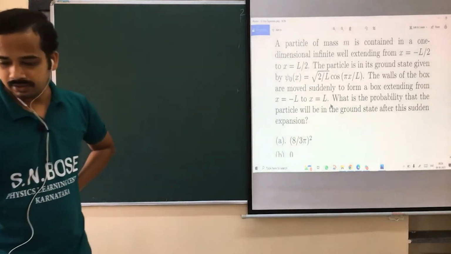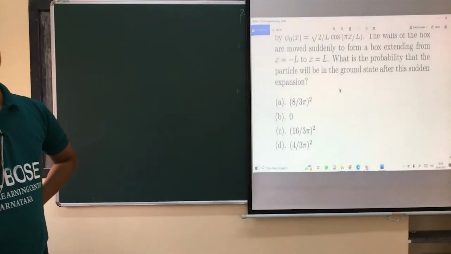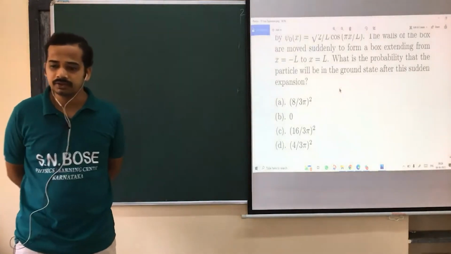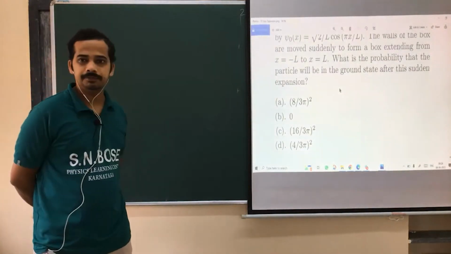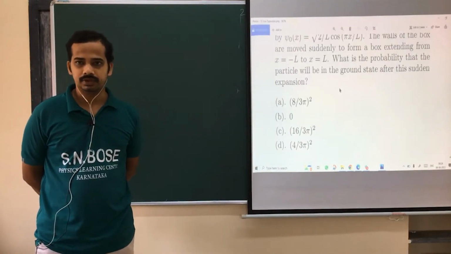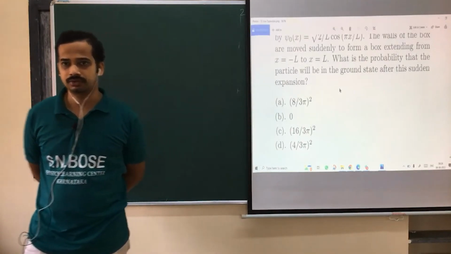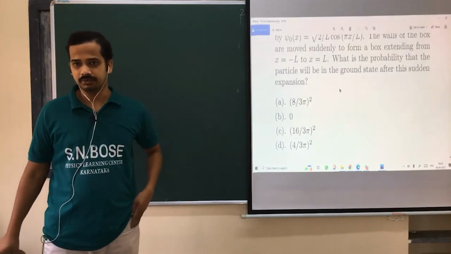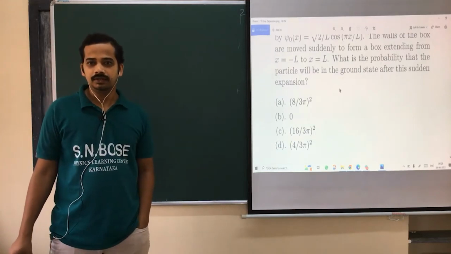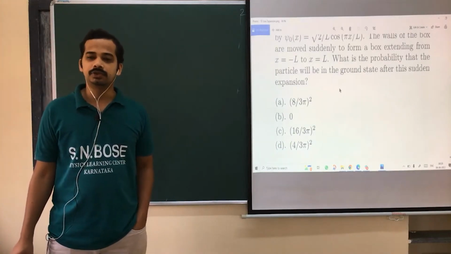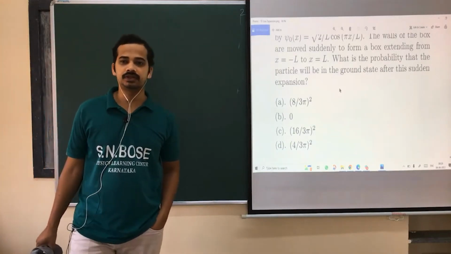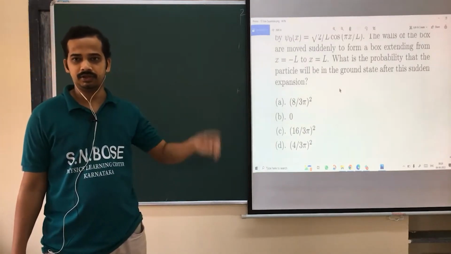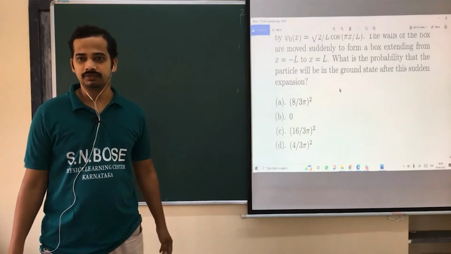It is non-zero, I can say like this. Am I right? Why? The ground state is a cosine function only, isn't it? After the expansion also it is a symmetric well. The ground state of the expanded box is also a cosine. The limit is symmetrical here, that's why we can exploit the evenness and oddness. If I ask what is the probability of getting the first excited state of the new box, the first excited state of the new box is a sine function, am I right? Symmetric box, and the initial state is a cosine function.